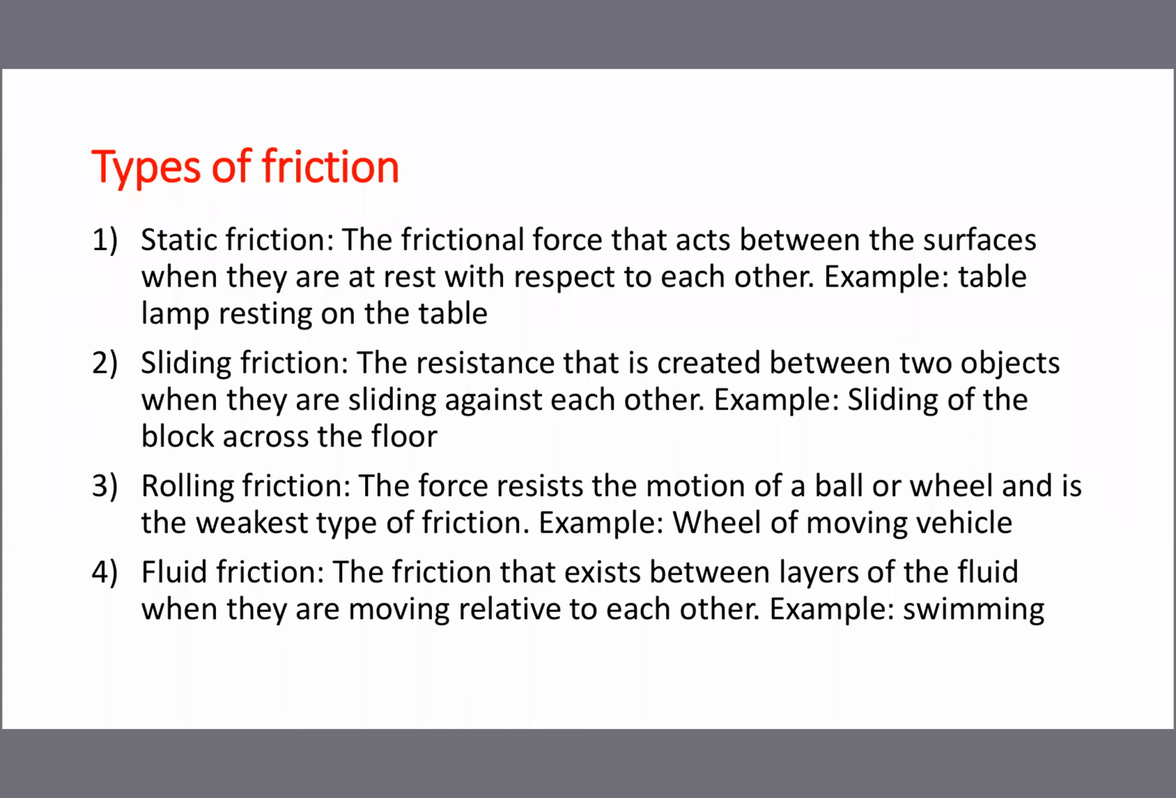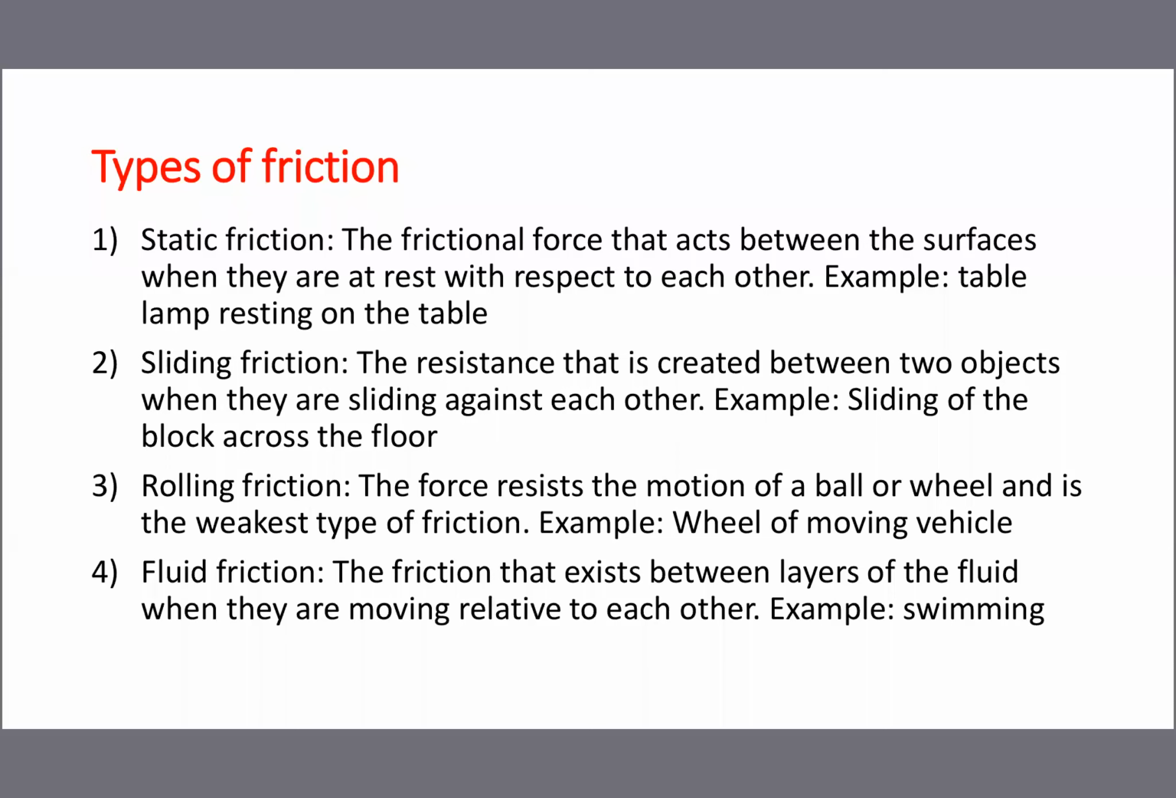Because of friction only, the job is not moved anywhere. It remains in the same place. If friction is not available, the job will keep on moving. So static friction means whenever a job is in static condition or rest position, the friction between the surfaces is called static friction.